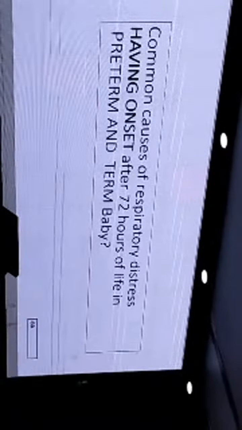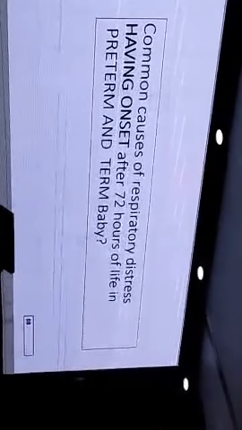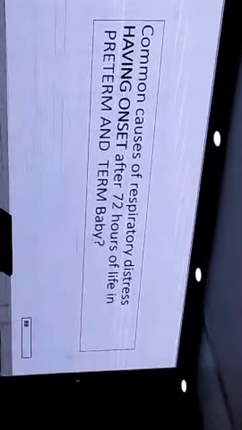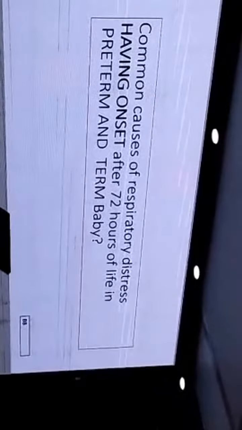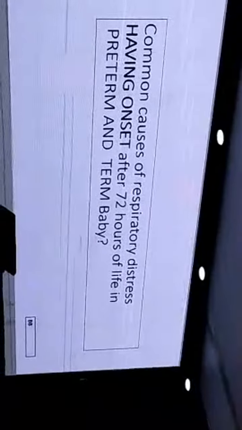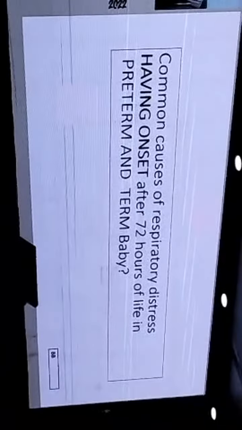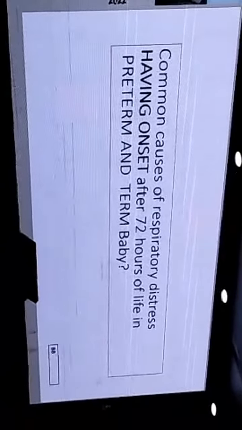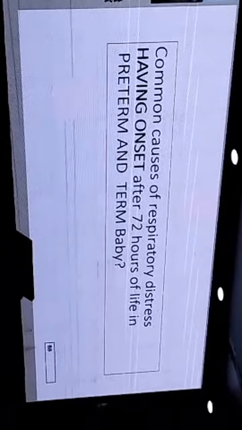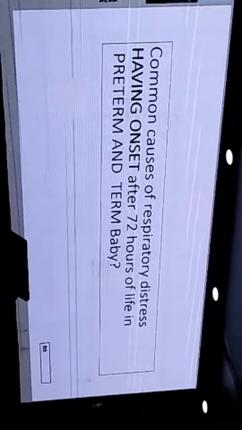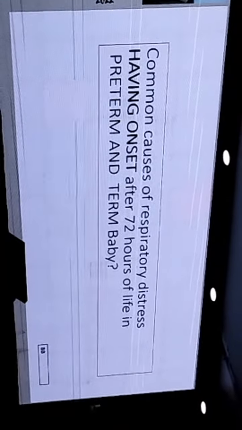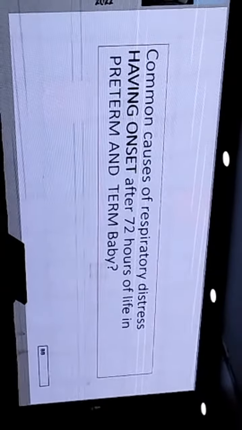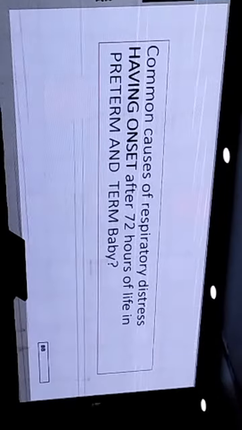Mostly, first we always think of sepsis, so increase the workup in a patient with tachypnea because of acidosis. Secondly, we should think about congenital heart disease that presents after 72 hours, mostly PDAs and hypoplastic left ventricle. Along with this, I should think about IEM, inborn errors of metabolism, and some lung masses.